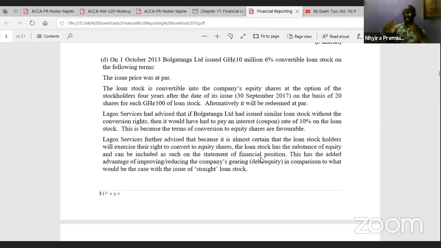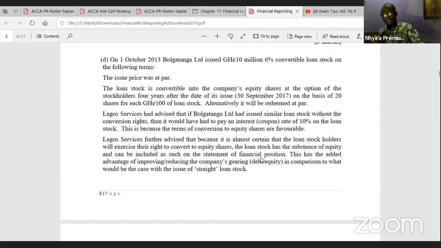Now, IAS 32 is financial instruments, disclosures, and presentation, whilst IFRS 9 is replacing IAS 39, financial instruments, recognition, and measurement.